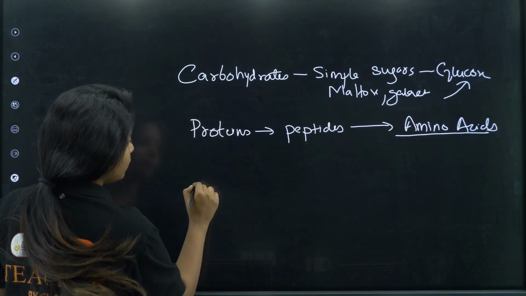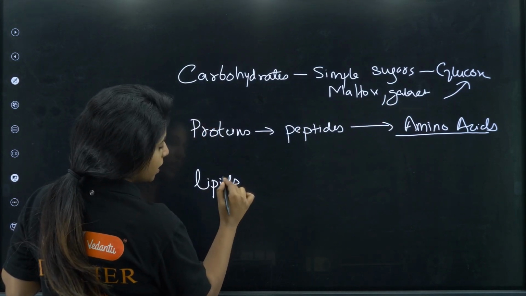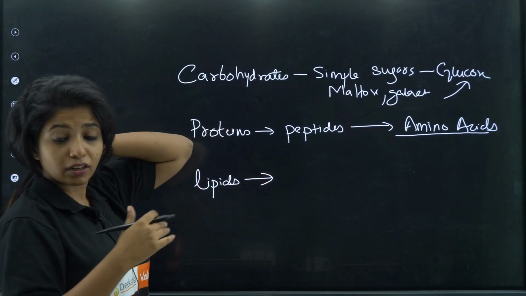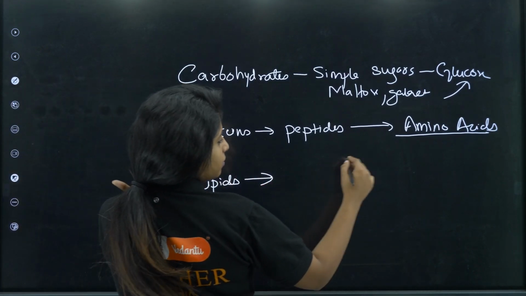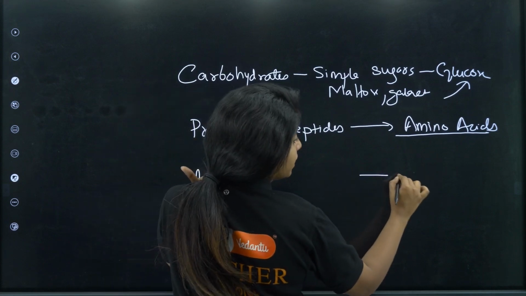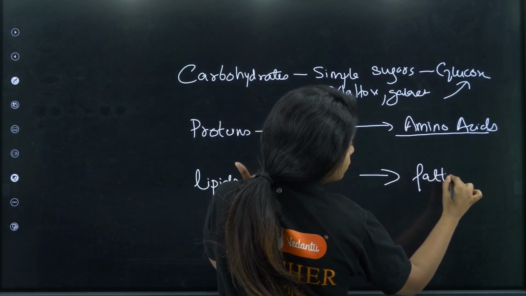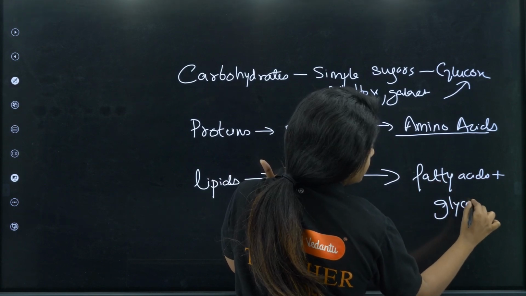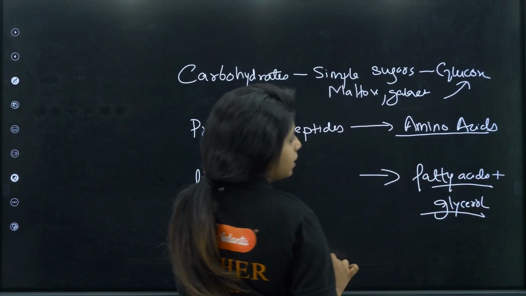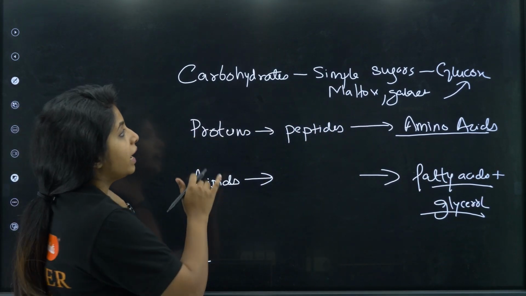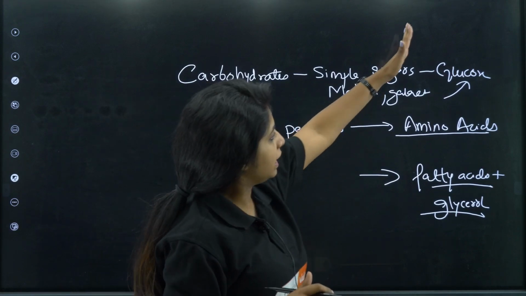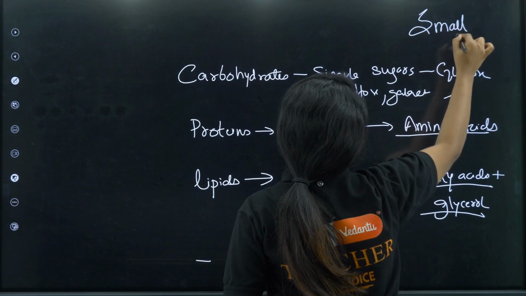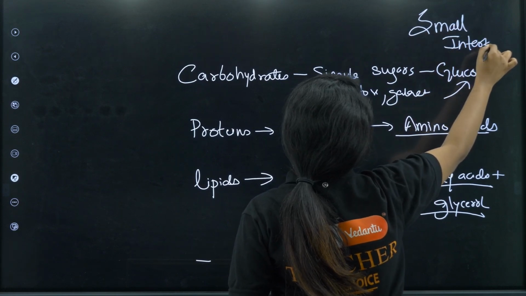Now I have lipids, or basically fat. So what do I get over here? I might get fatty acids and glycerol. I might get diglycerides, triglycerides, things like that. But at the end, what do I need, children? I need fatty acids plus glycerol separately. So this is my ultimate aim. This is why I do digestion. And most of this, at the end, I'll get mostly in the small intestine. The final stage of digestion happens in the small intestine.